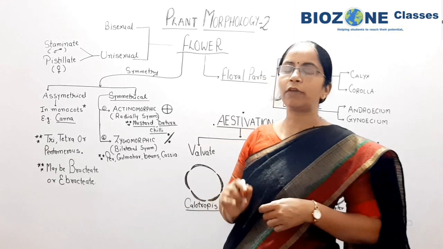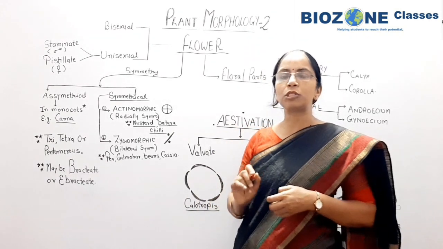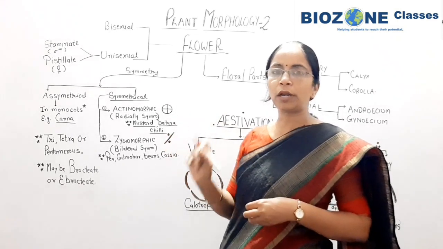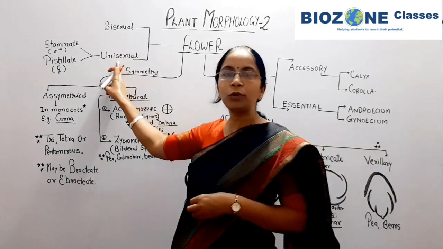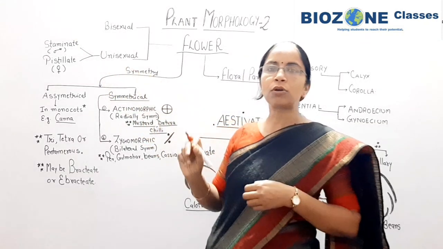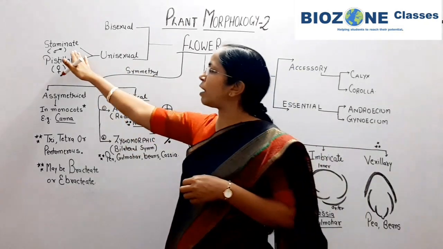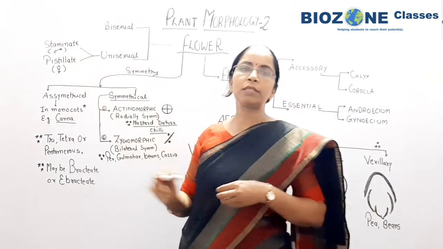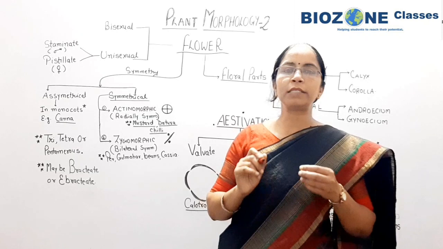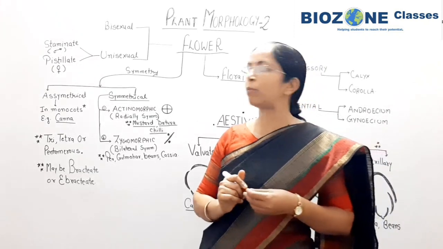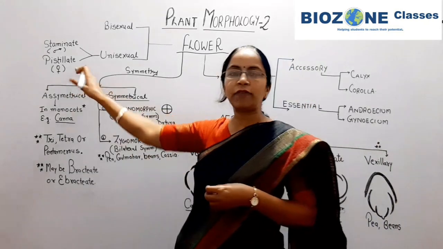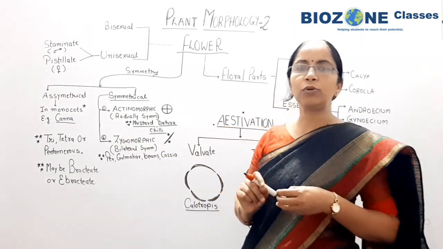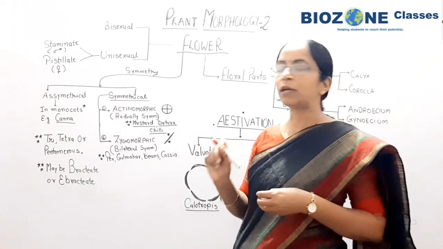Unisexual means the flower shows the presence of only a single reproductive organ, either gynoecium or androecium. A unisexual flower may be staminate or pistillate. A staminate flower is the male flower which has androecium as the reproductive organ, whereas a pistillate flower has only gynoecium, in addition to calyx and corolla.